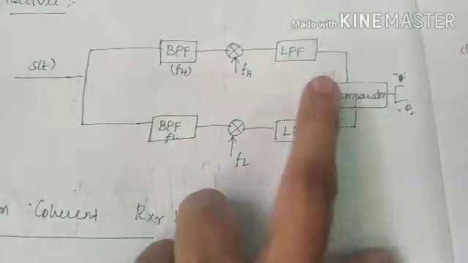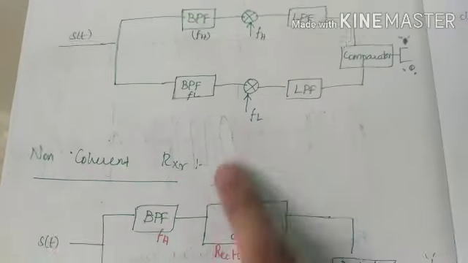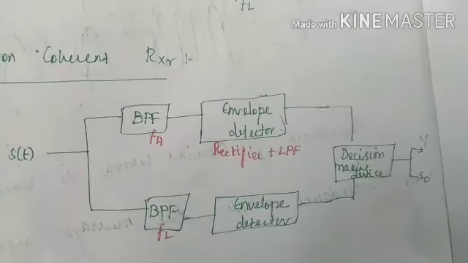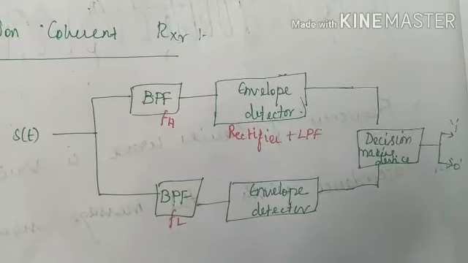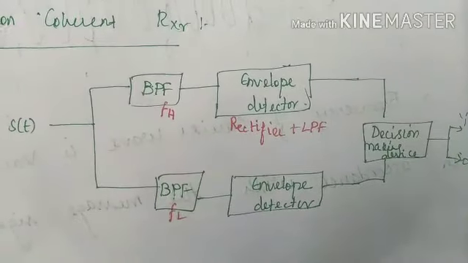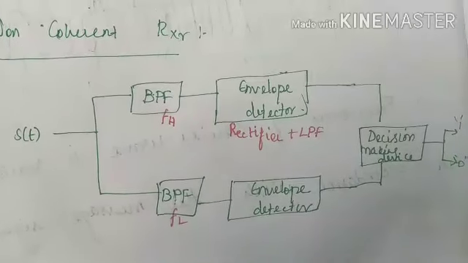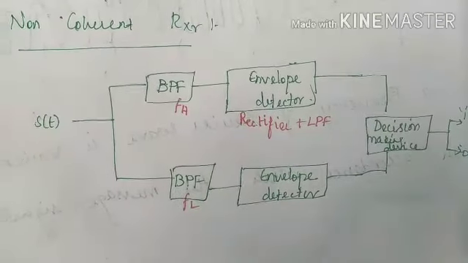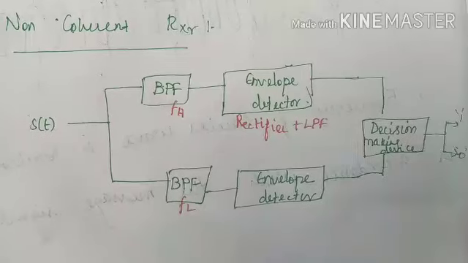Generally we have a product modulator and a low pass filter in the coherent receiver. Instead of the product modulator, here we are using an envelope detector. Then it is entered into the decision making device. This decision making device will compare the values and decide whether the bit will be 1 or 0. These are all about the non-coherent receiver, and it is a very low cost receiver.